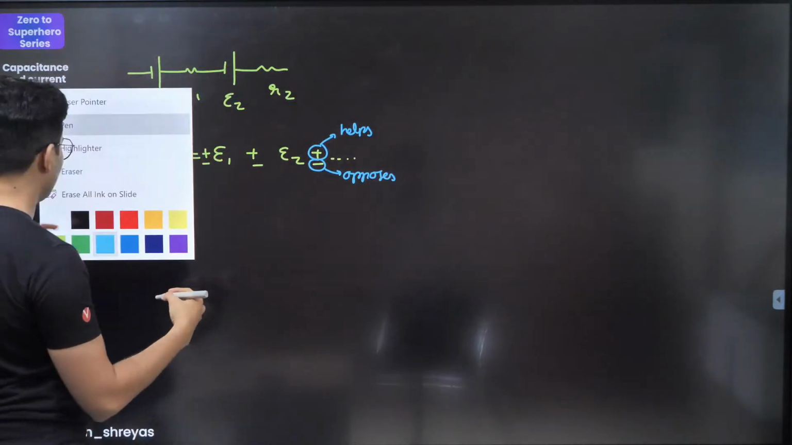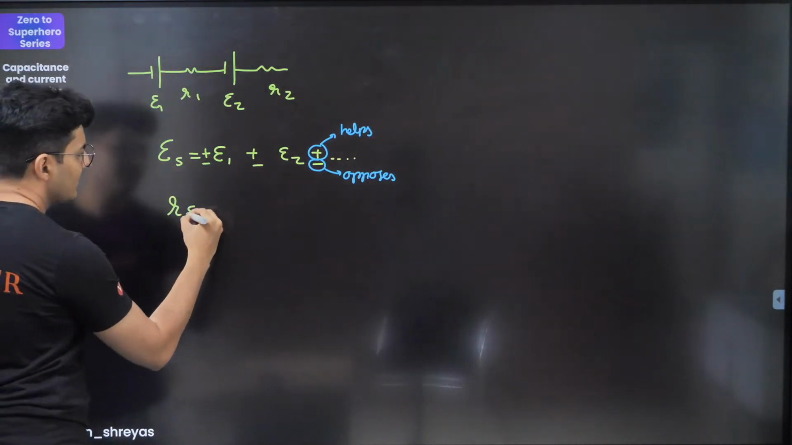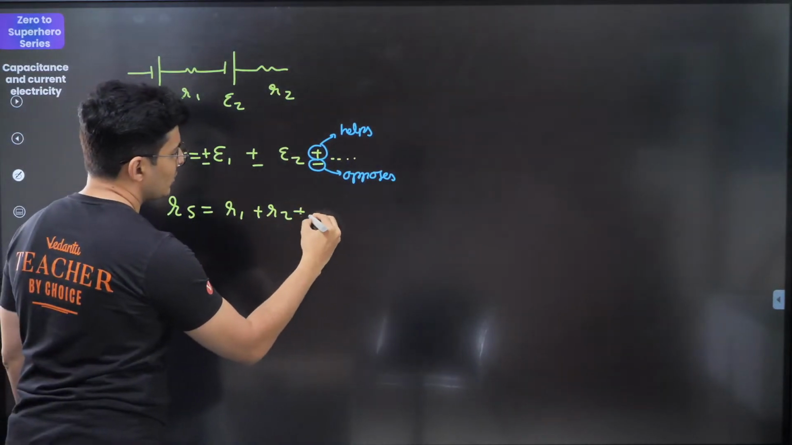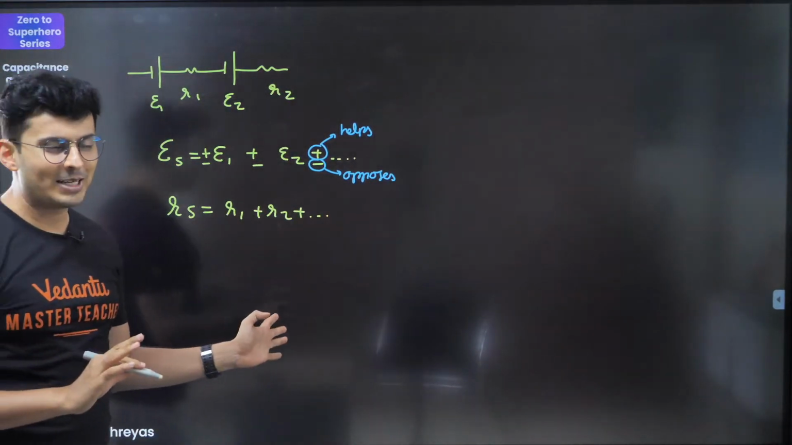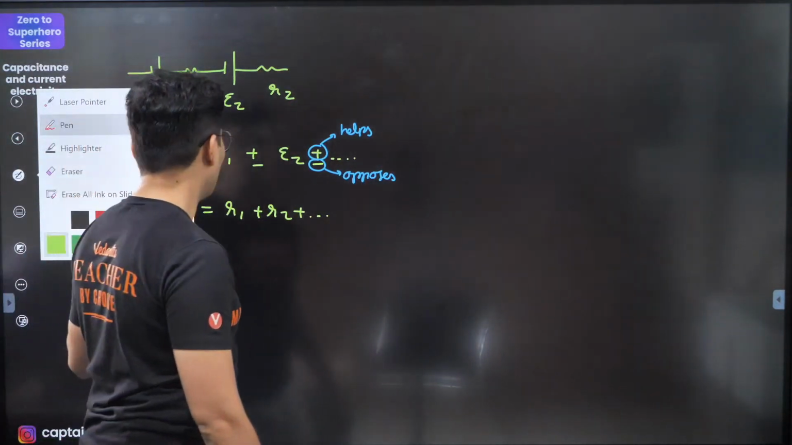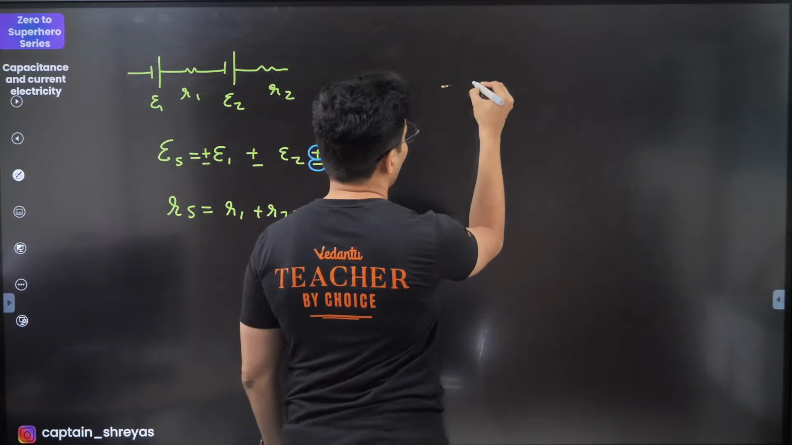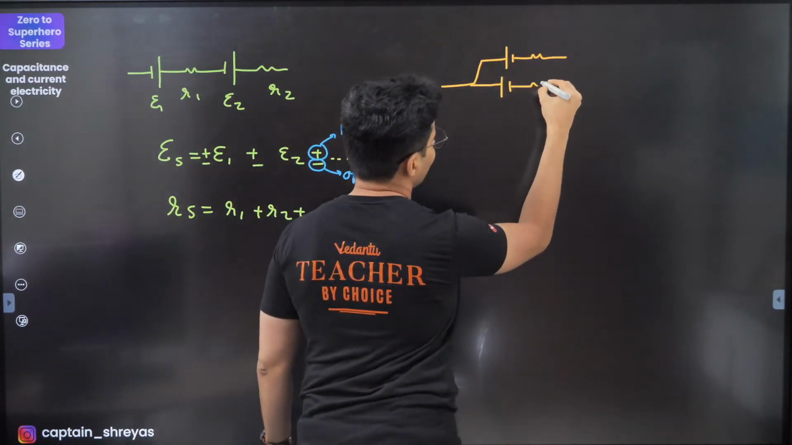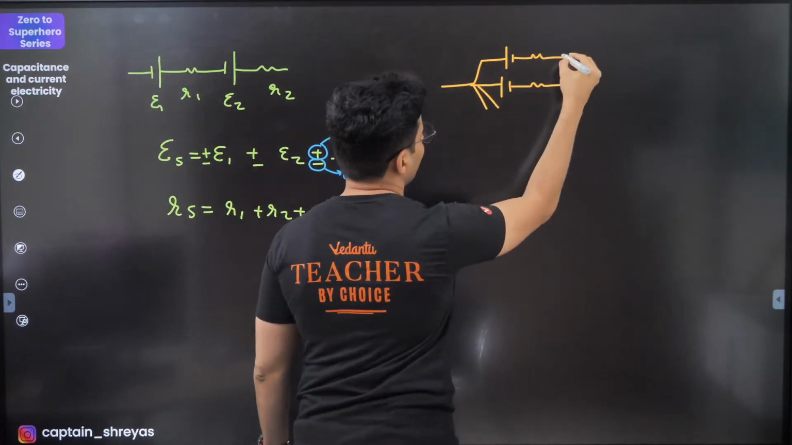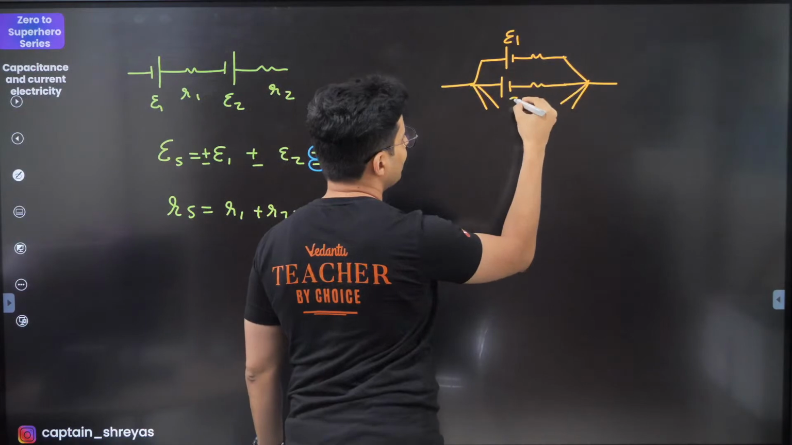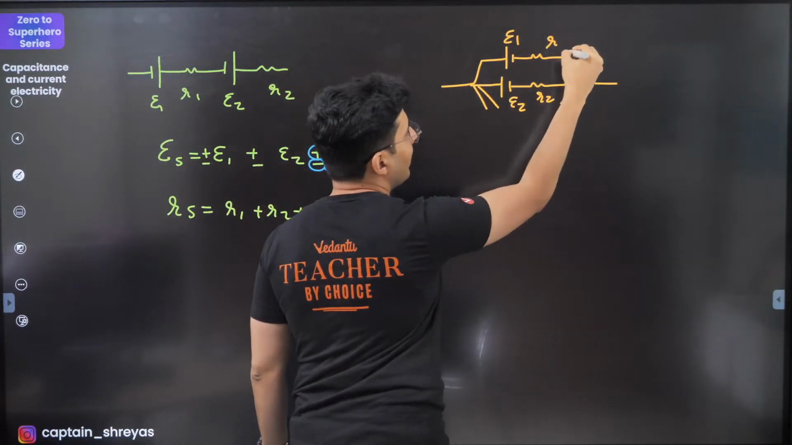But if you talk about the resistance, the equivalent internal resistance in series is just R1 plus R2 plus so on and so forth. There is no plus or minus, resistance has no sign. Similarly, if you talk about parallel combination, as in like this, batteries are connected this way, and you want to replace them with one single battery. This is E1, this is E2, R2, R1.